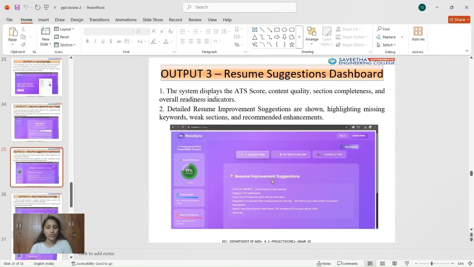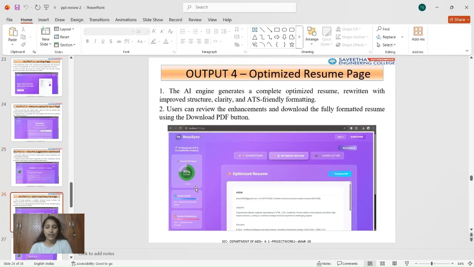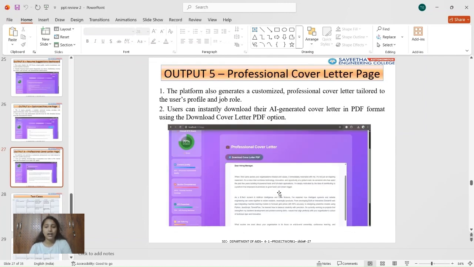According to the job description, a basic formatted resume is created along with the ATS score. You can also download the resume in PDF format. The structured format of the PDF is shown here, and it is a cover letter of the same name and job description. And I'll show the live implementation here.